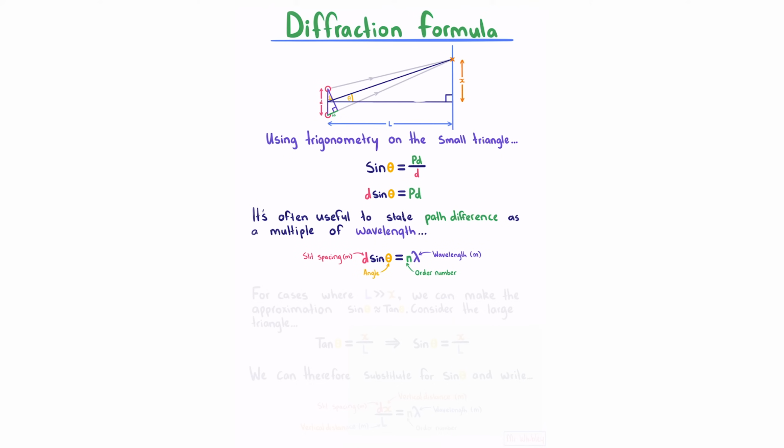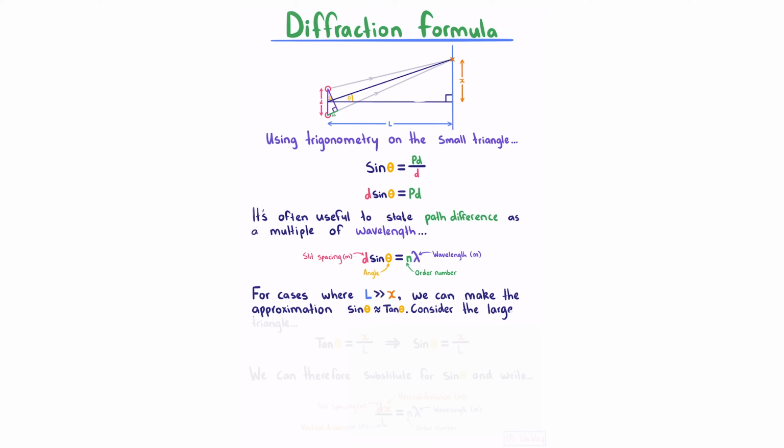This is a very useful equation, but we can also derive another version by making an approximation. For cases where the distance of our screen is much greater than our x distance, we can make the approximation that sine of the angle is roughly equal to tan of the angle.